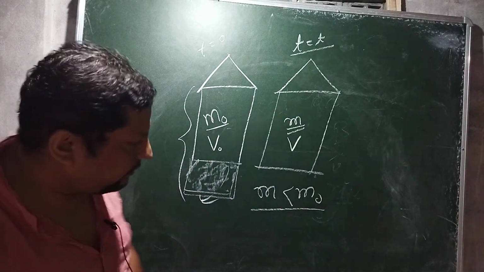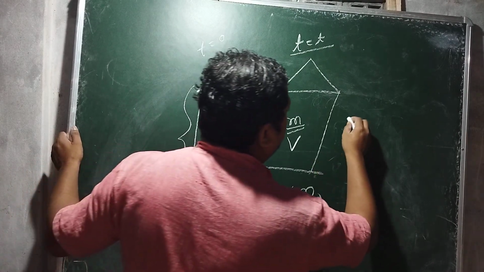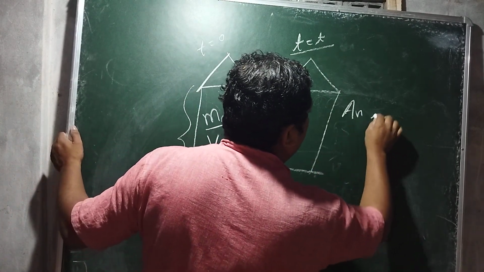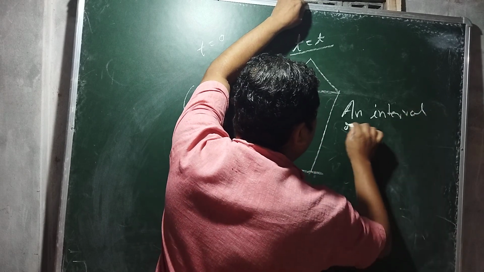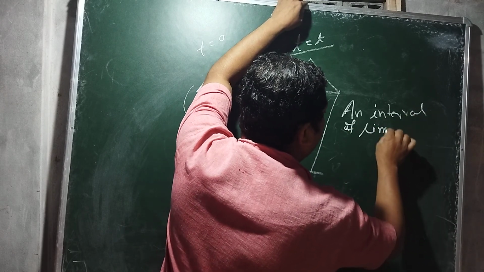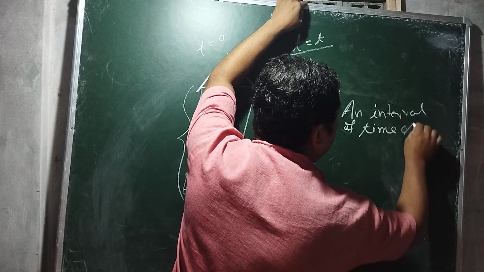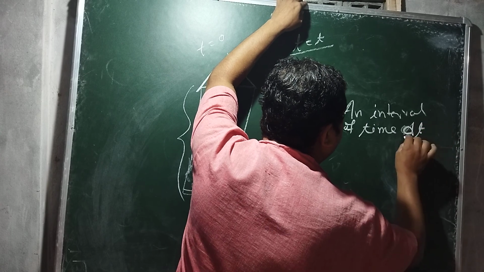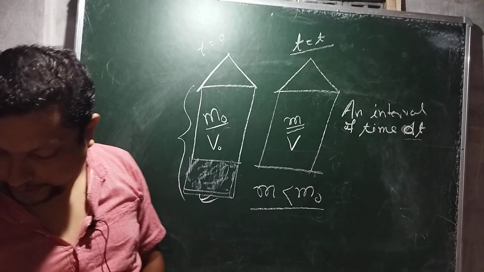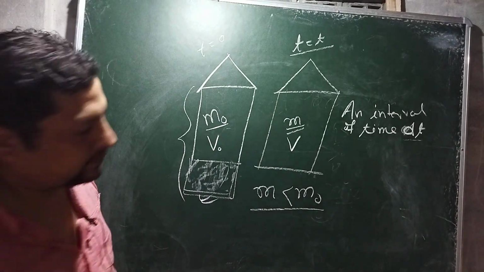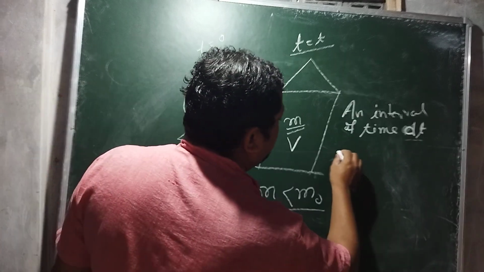Now we take an interval of time. Let us consider an interval of time as dt. This is a small time interval dt, and after this small interval of time dt, some mass reduces.